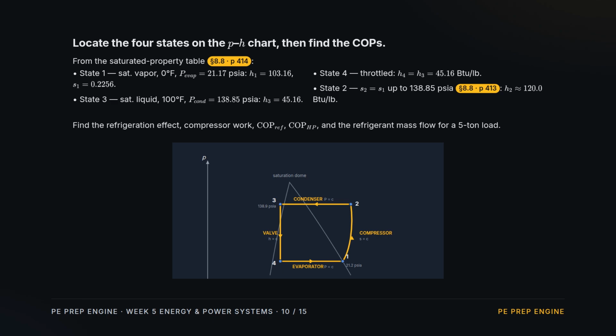From the tables, state 1, saturated vapor, enthalpy 103.16. State 3, saturated liquid, 45.16. State 4 equals state 3 by throttling. And state 2, following constant entropy up to the condenser pressure, about 120. Find the refrigeration effect, the compressor work, both coefficients of performance, and the mass flow for a 5-ton load.